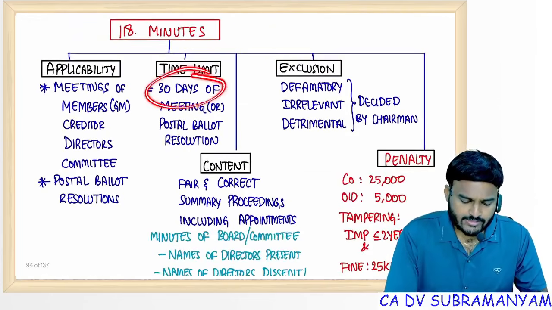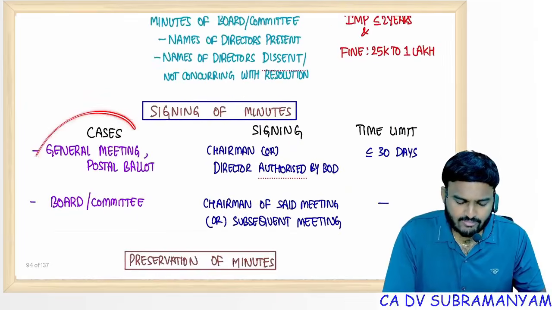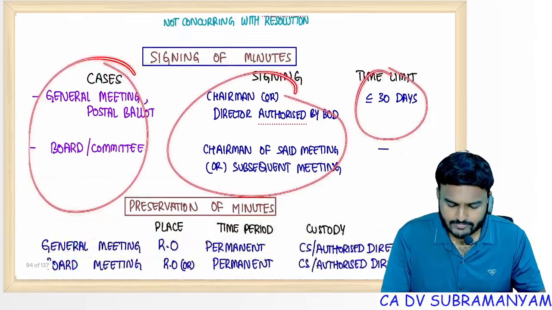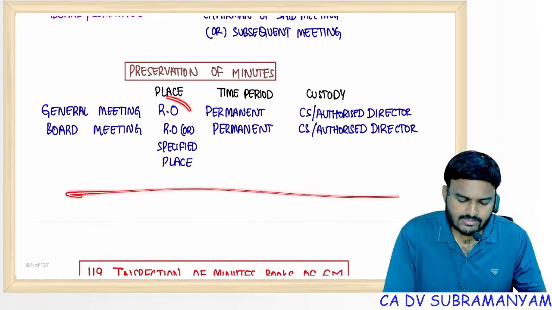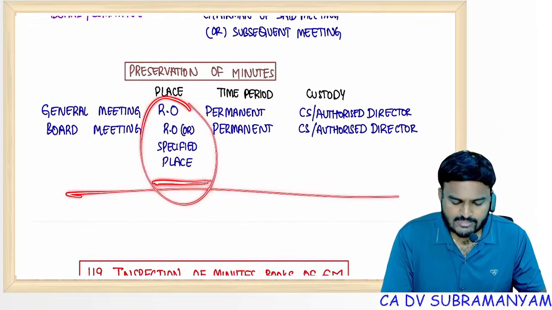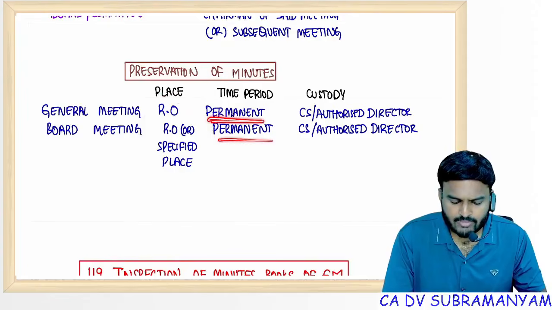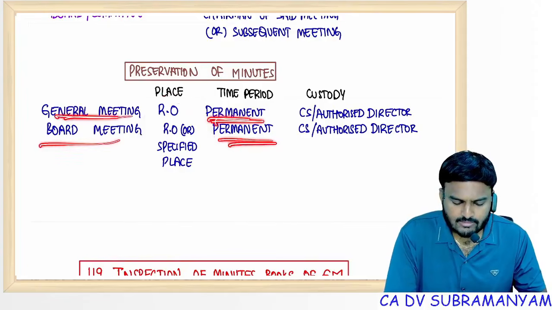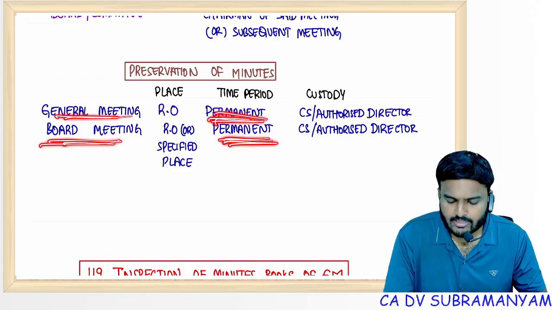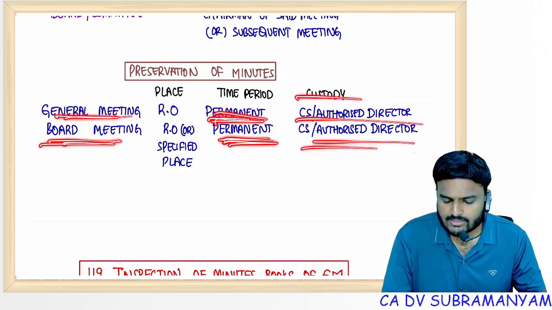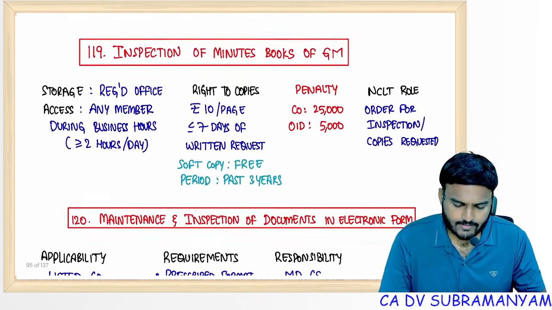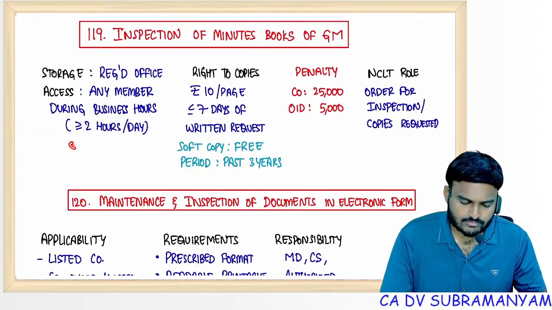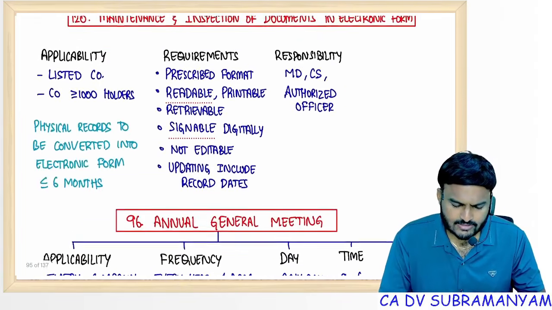Minutes, 30 days time limit I told you. Signing is very, very important. Preservation of minutes at the registered office or specified place. Time period permanent. Both the general meeting and board meeting minutes permanently. Custody: CS or authorized director. Inspection of minutes allowed. I discussed these points already.